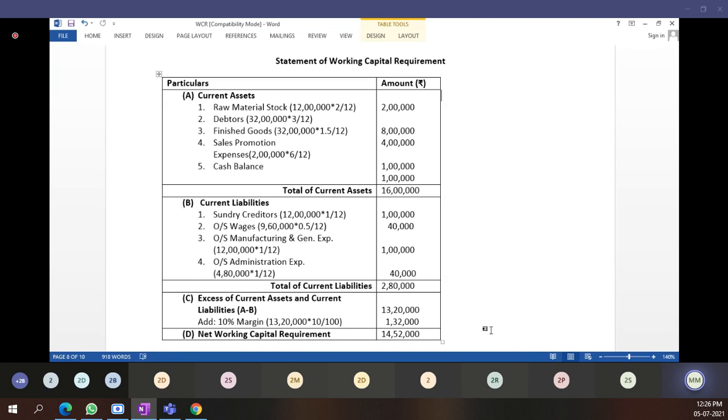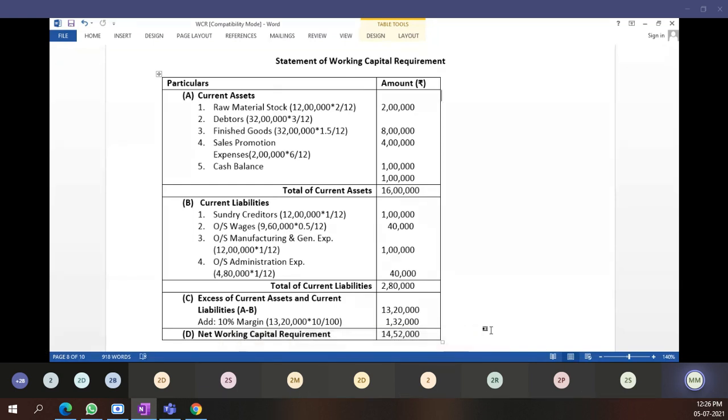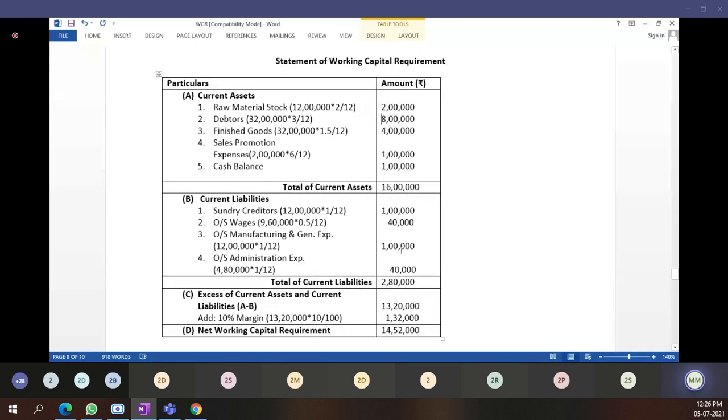In the total cost approach, we have to include the depreciation while calculating overheads. Where are the overheads? I am going to explain, but just remember that while calculating overheads, we have to include depreciation in the total cost approach.